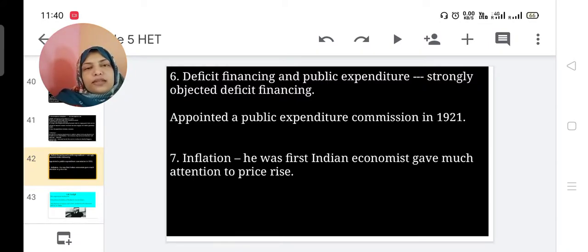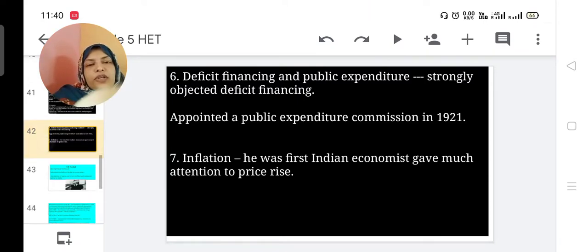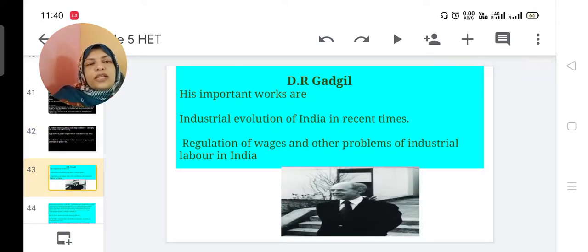Next, last concept is inflation. He was the first Indian economist who gave much attention to the study of price rise. Price rise means inflation. So, these are the major ideas of Vakil. Then we can go to the next economist, Dr. Gadgil.